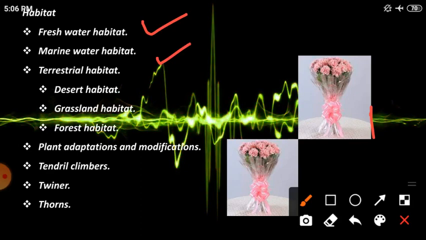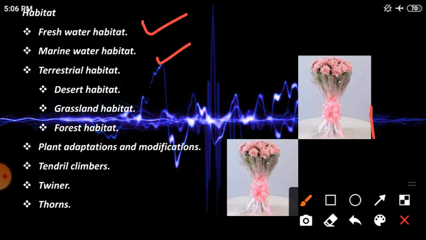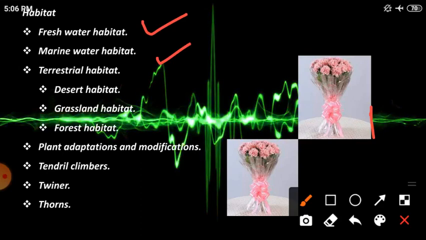And then the next one, twinner. Some plants have very weak stems. They need the support of any other plant to climb up. So this is called a twinner. Example, jasmine.